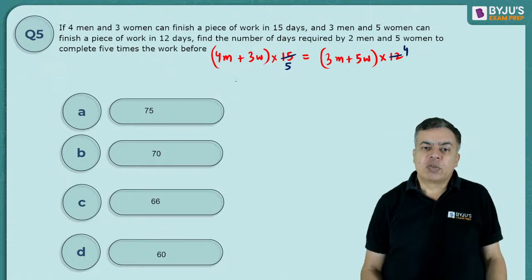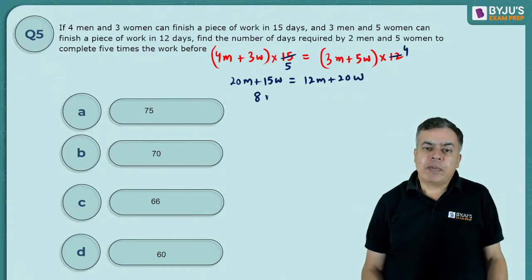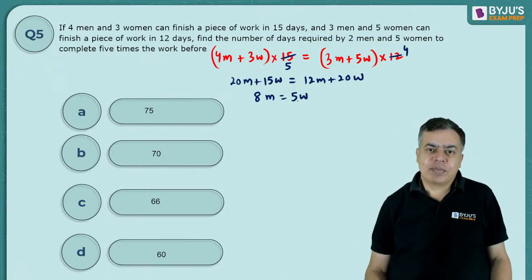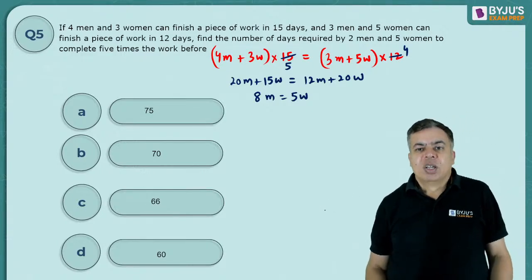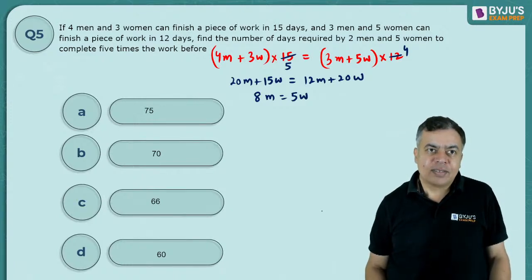Now here it is 5 into 4, 20 men plus 15 women. Here 4 into 3, 12 men plus 20 women. So this will become 8 men equal to 5 women. So you got 8 men equal to 5 women, right? Okay. So once you know that 5 women equal to 8 men.